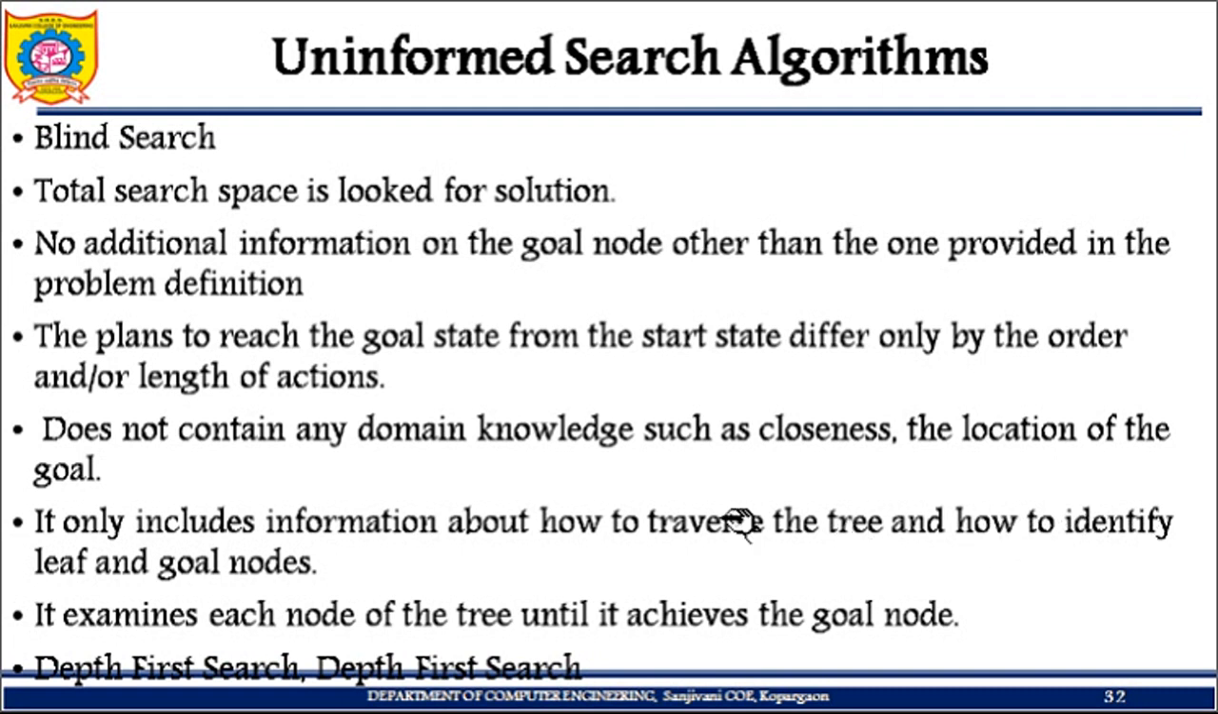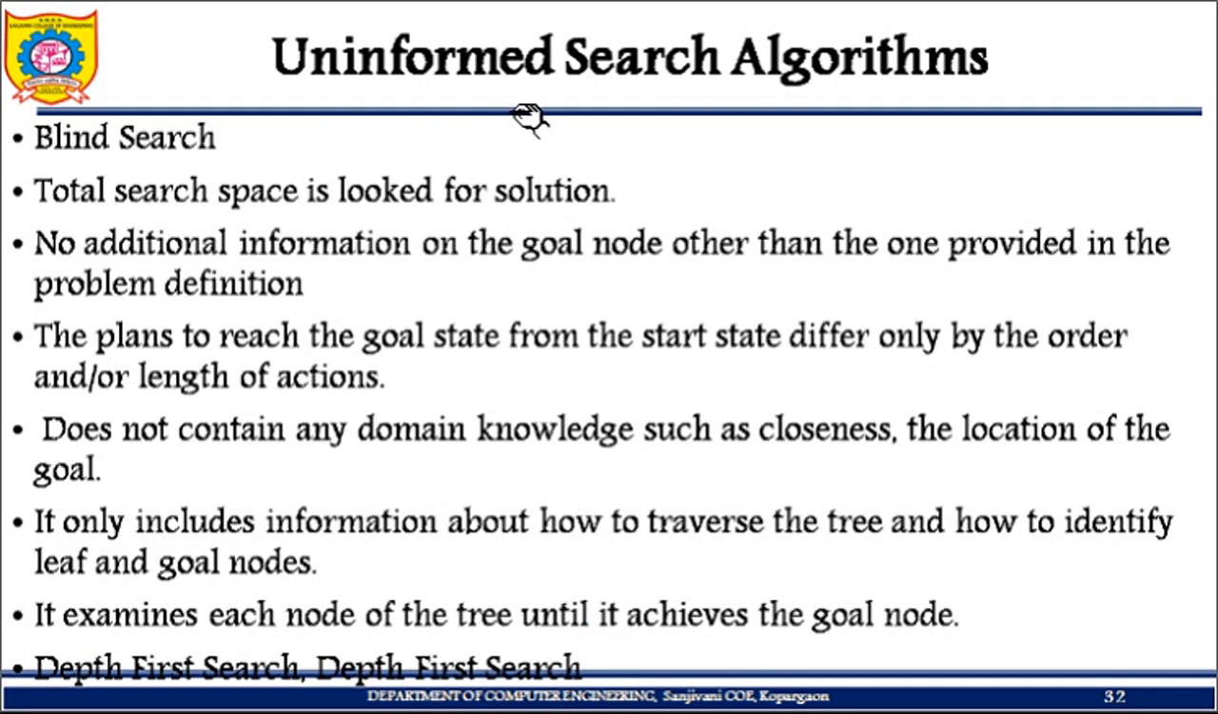And I also know how to identify leaf and goal node. Like what is my leaf node, what is my goal node. If I reach the goal node, then I'll stop. So what is my goal node, I'll be knowing it. It examines each node of the tree until it achieves the goal node. So what it is going to do, it is going to check, like the tree is there, right? It will check one node, whether it is the goal node, yes, stop. If it is not, go further to do the algorithm. In this fashion, these algorithms are based.